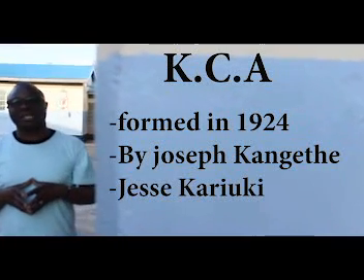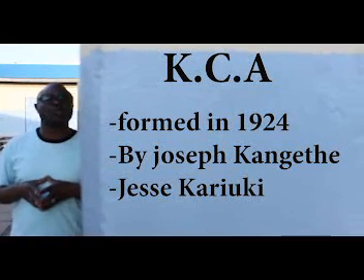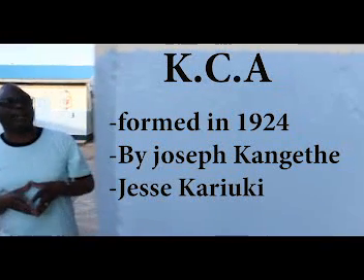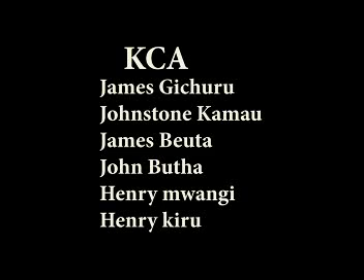This is the Kikuyu Central Association, that is KCA. KCA was formed in 1924, and it was founded by Joseph Kang'ethe and Jesse Kariuki. Other Kikuyu Central Association leaders were James Gichuru, Johnston Kamau, James Buta, John Budia, Henry Mangi, Henry Kiru.